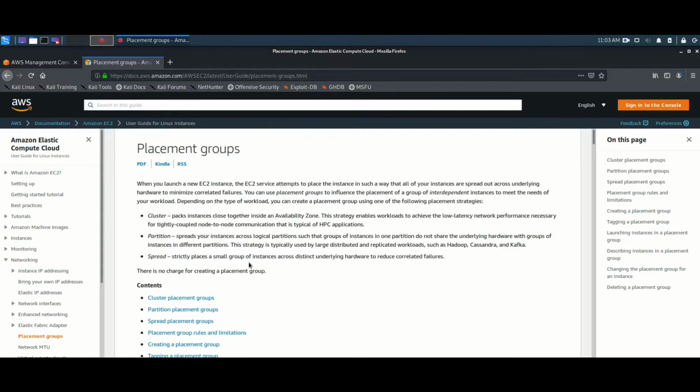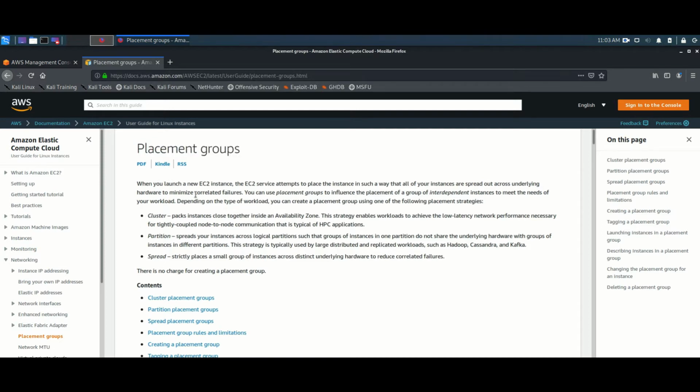In this session, we are going to learn about placement groups. So we are in a document. As of now, you can see docs.aws.amazon.com. If you go to this page, you will find all the documents and all the related metrics over there. You can learn more detailed things by using these documents. So let's go to placement groups.